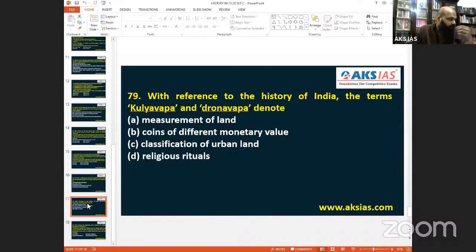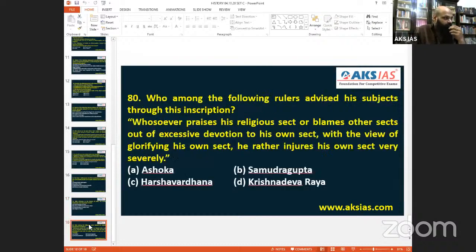Kalyavapa and Dronavapa are denoted as a measurement of land. Many have confusion, thinking they are coins, but it is mostly a measurement of land. It is not a monetary value, it is land value. Some people will say both these values can be connected. No, it is not monetary value, it is land value. Let that be.